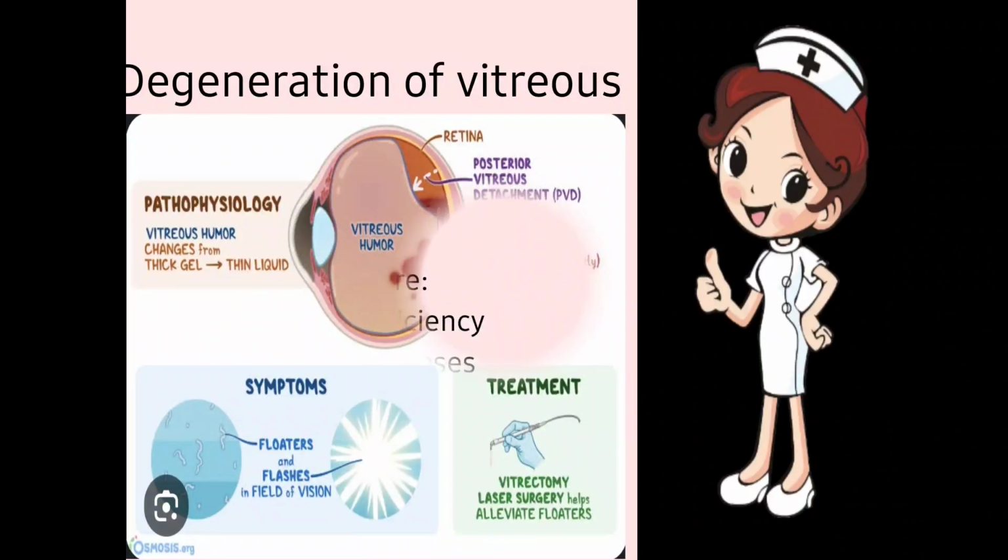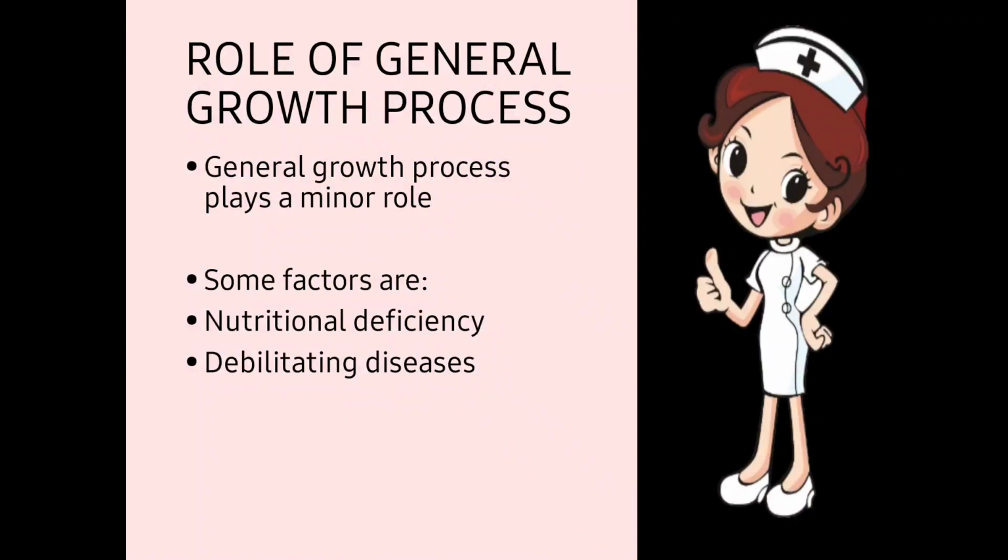Let's move to the next. Role of general growth process. Now, the general growth process plays a minor role in pathological myopia. Some factors are nutritional deficiency. We eat, and we are taking a diet, but it is not a balanced diet. So we have to take the proper carbohydrates, fats, proteins, vitamins, minerals, which are important for a healthy eye. So there is a nutritional deficiency due to which pathological myopia increases, and sometimes debilitating diseases.